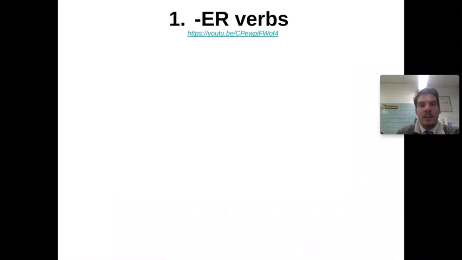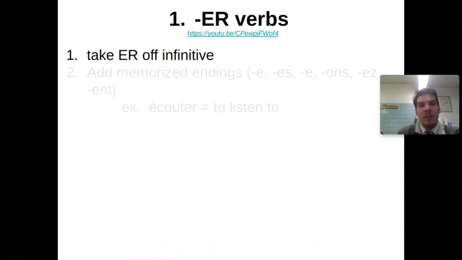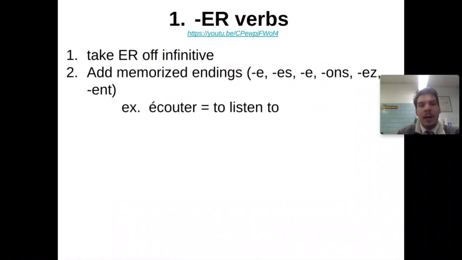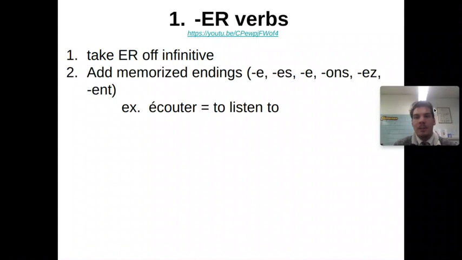Our first set of verbs that we learned were regular ER verbs. How do we conjugate them? We take the ER off of the infinitive, and then you add your memorized endings. Again, I say memorized because at this point in the game, they should be memorized. If you do not have them memorized, I've added the song right here for you.